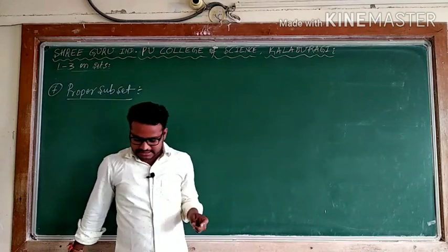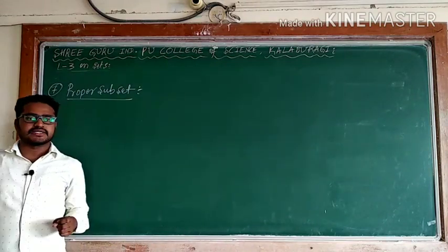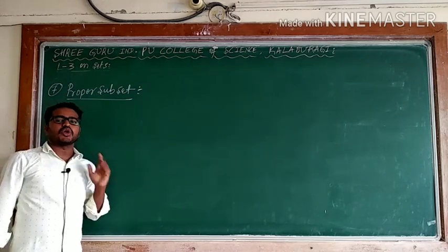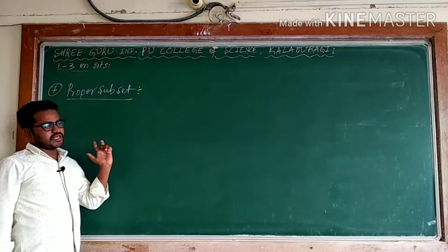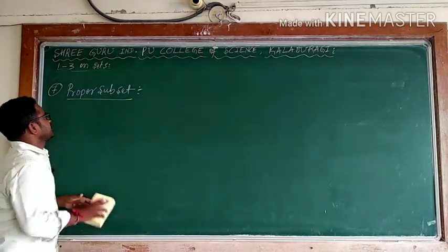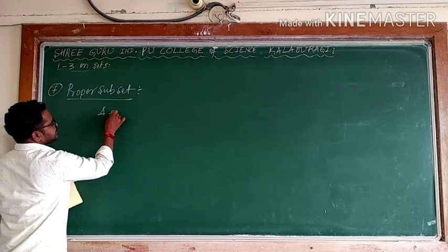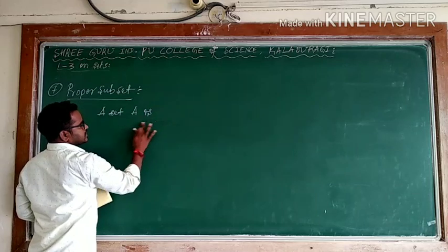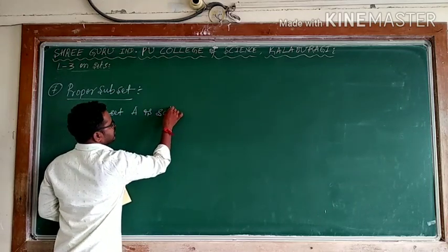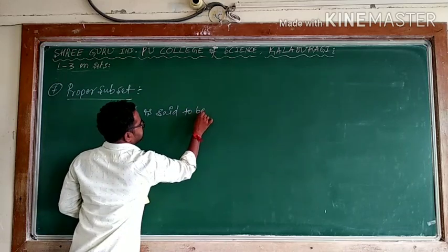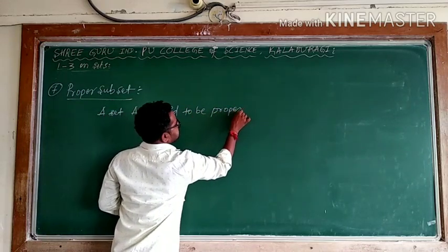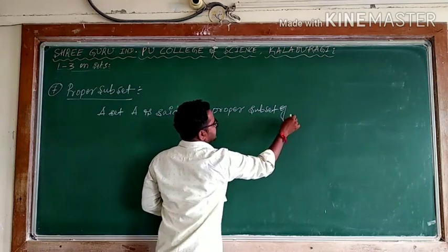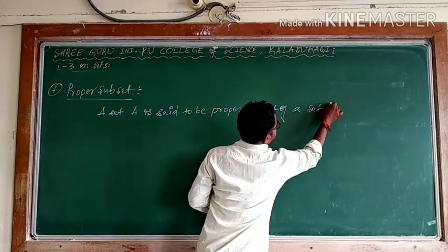What is the difference between subset and proper subset? In the case of subset, it may be equal, it may not be equal, but in the case of proper subset, it should not be equal. Every element of A should belong to B. We can define it: a set capital A is said to be a proper subset of a set capital B.